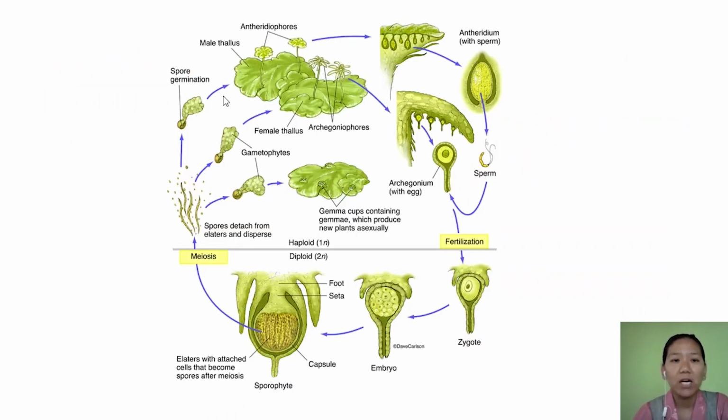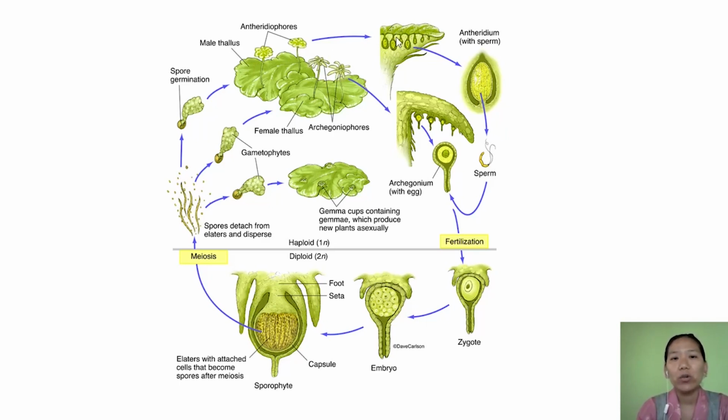Let us look at the life cycle of one example of a liverwort, that is Marchantia. In Marchantia, the male sex organ and female sex organ are present on different thalli, different bodies. So we have a male thallus here and a female thallus here. The male thallus bears the male sex organ, antheridium, on the antheridiophore, and the female has archegonium present on a stalk called the archegoniophore.